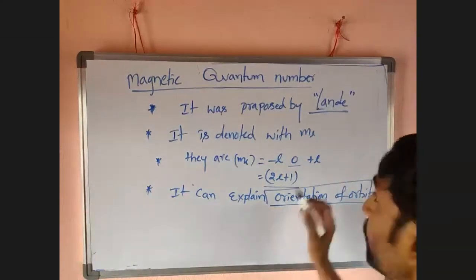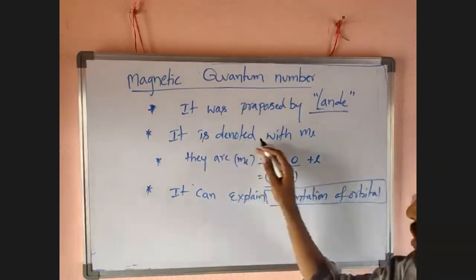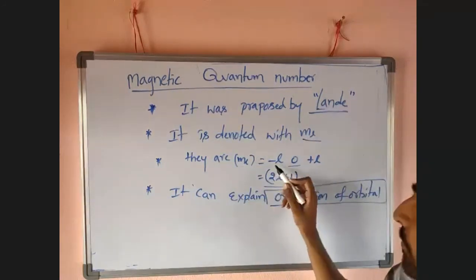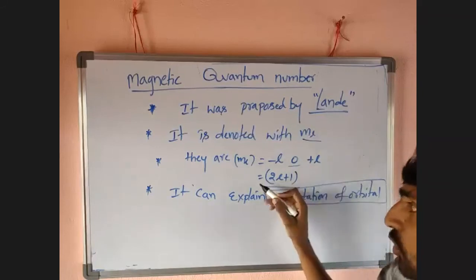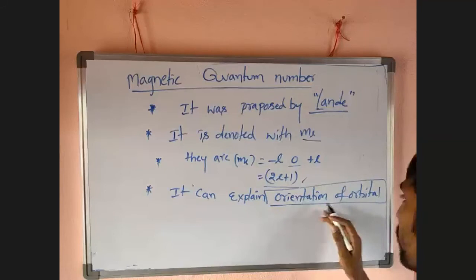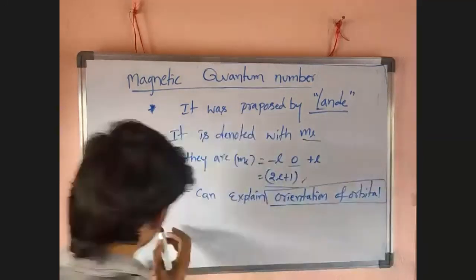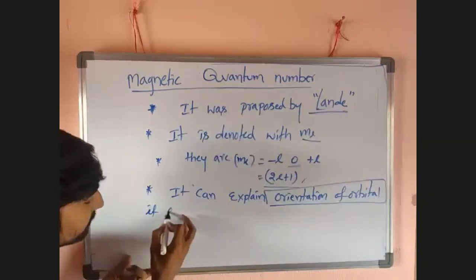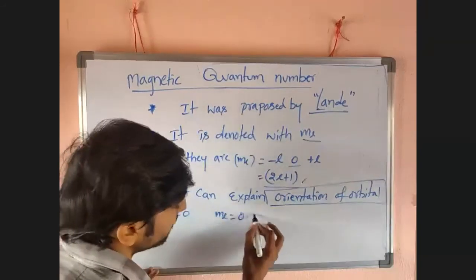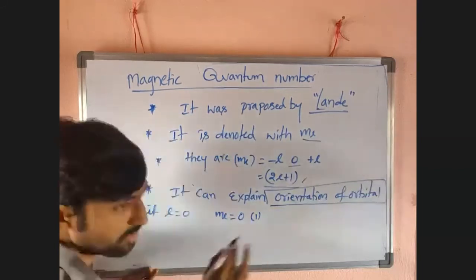Now it was proposed by Landé. It is denoted with ML and ML values depend on L. They are minus L, 0, plus L. Total number of ML values are 2L plus 1. It can explain orientation of orbital. We know that if L equal to 0, ML equal to 0, which means it is one value.